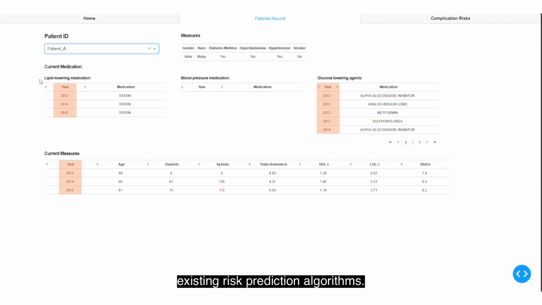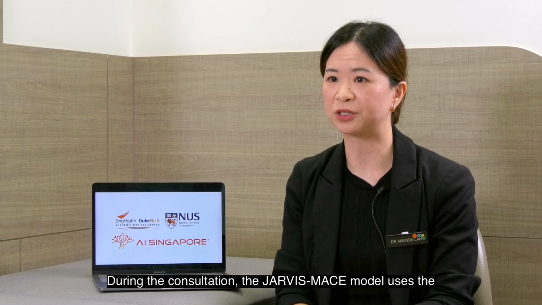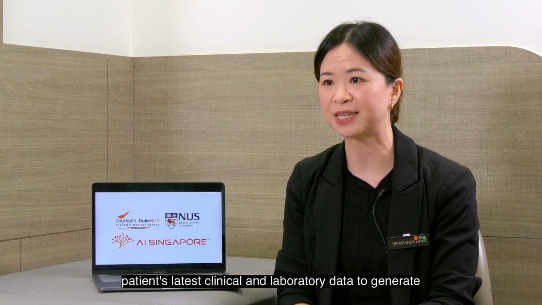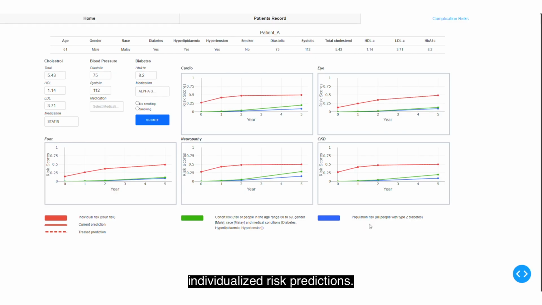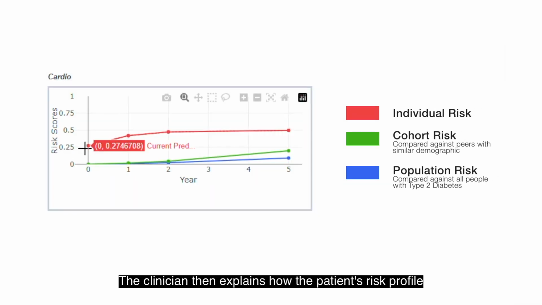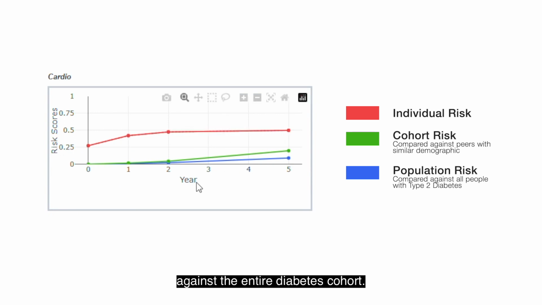prediction algorithms. During the consultation, the Jarvis MACE model uses the patient's latest clinical and laboratory data to generate individualized risk predictions. The clinician then explains how the patient's risk profile compares with their peers of a similar demographic and against the entire diabetes cohort.